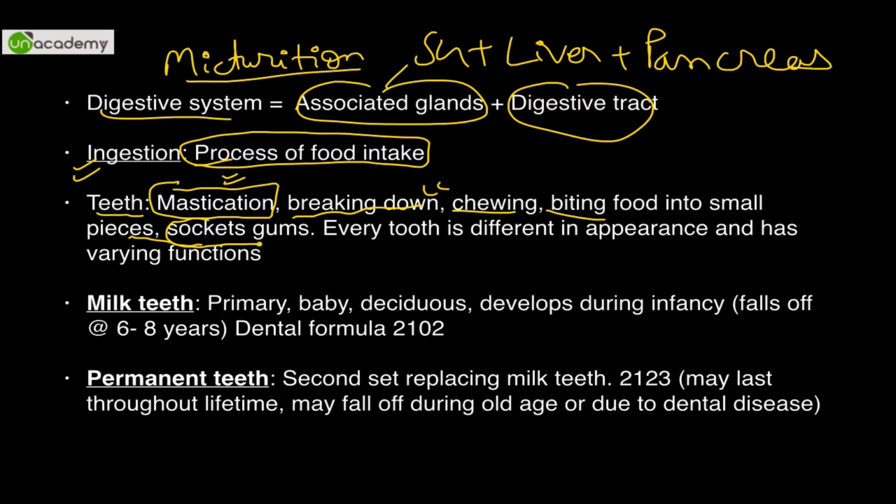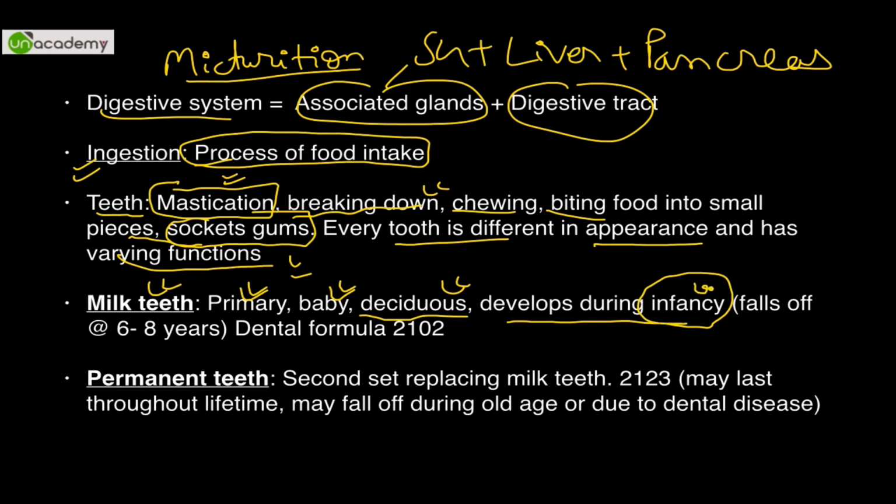Teeth are located in sockets in the gums, and every tooth is different in appearance as well as having varying functions. Okay, I'll tell you what the teeth are. So milk teeth are also called primary teeth, also called baby teeth, बोलते हैं ना बचपन के दांत. Then deciduous teeth is also the same meaning, and it develops during infancy. Okay, and it falls off at the age of 6 to 8 years. सबको पता है, every one of us has gone through this period.